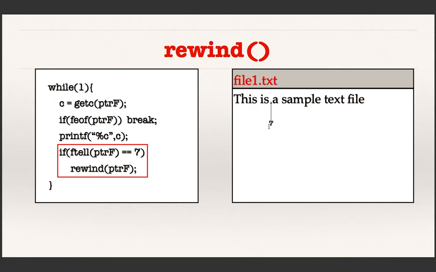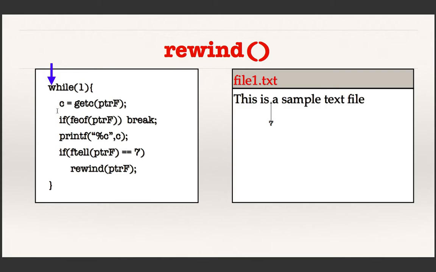And rewind means reposition the index to the beginning. Wherever the index is, reposition it to 0. That is it. So rewind means change the index to 0. Okay, so let us see what will happen when this function is executed.